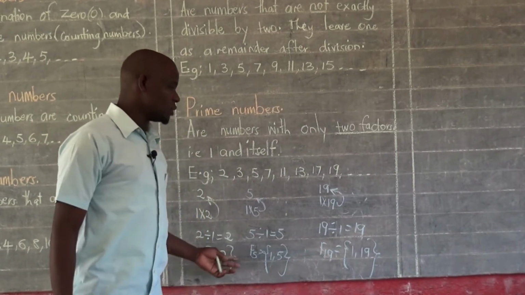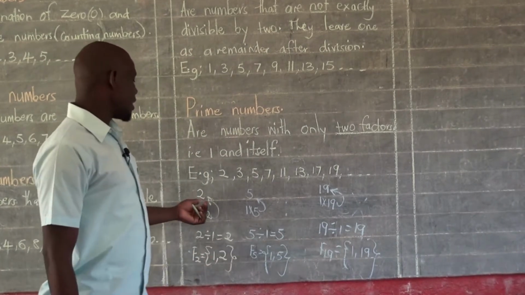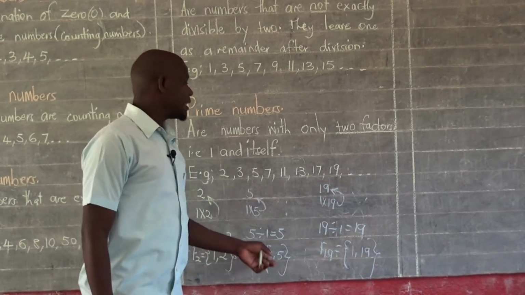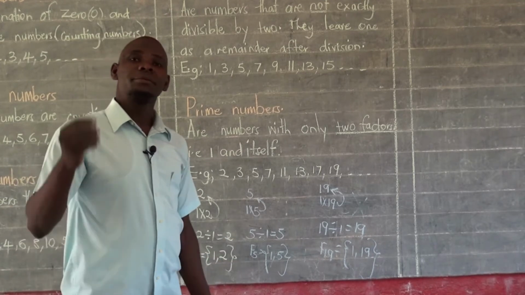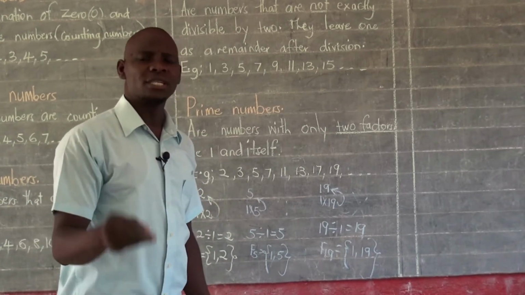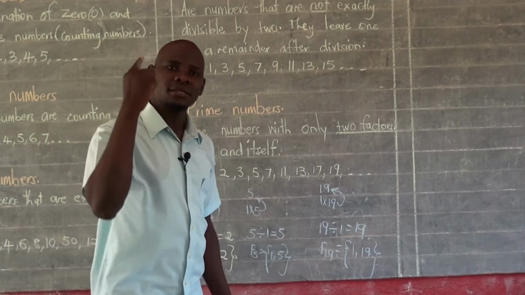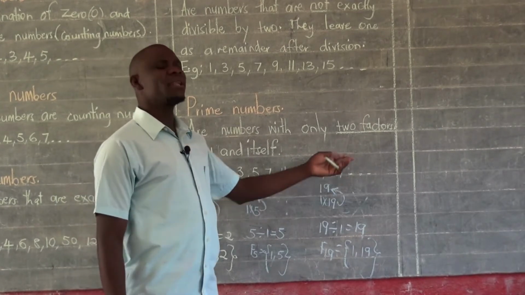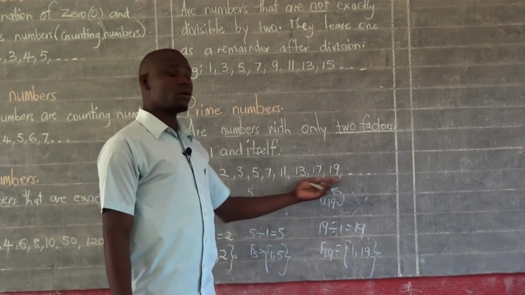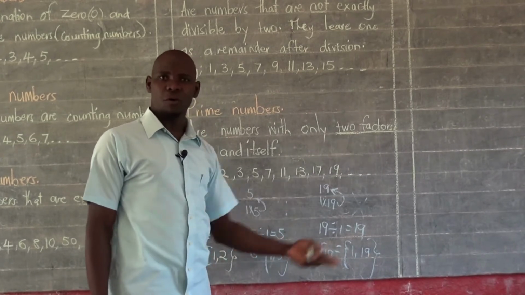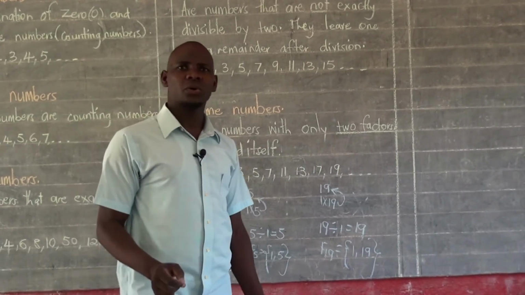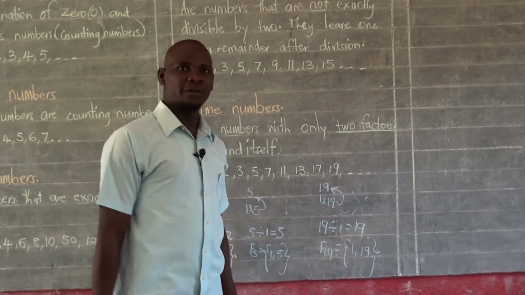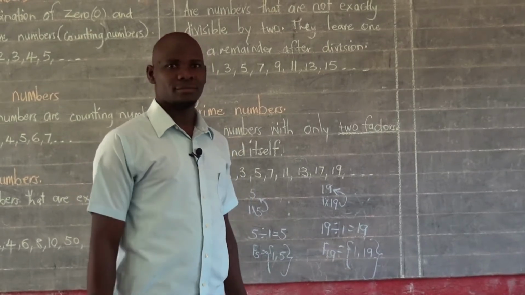So when you look at all these numbers, a number like 2, a number like 5, a number like 19, they all qualify to be called prime numbers. Numbers which have only two factors, and that is 1 and the number itself. And we have many more. These are not the only prime numbers we have. But so long as a number has only two factors, 1 and the number itself, that number qualifies to be called a prime number.